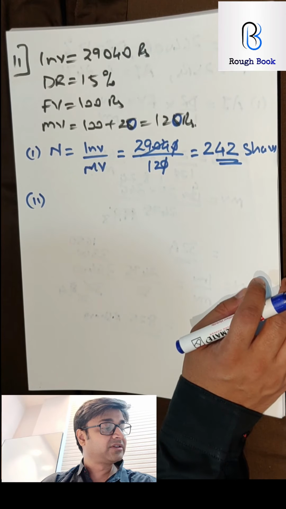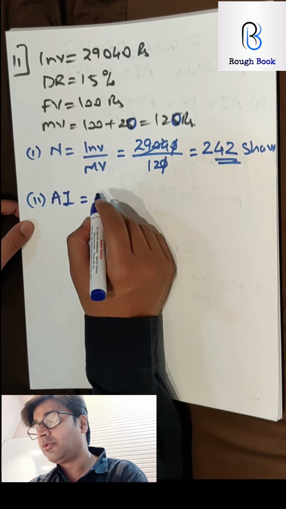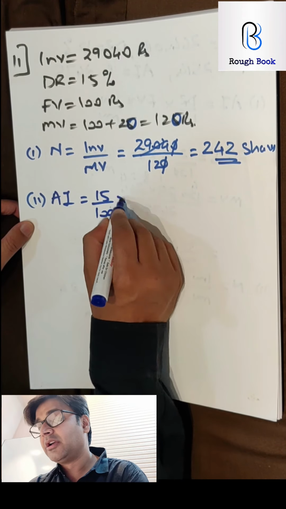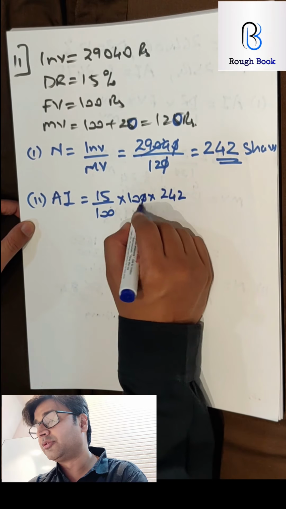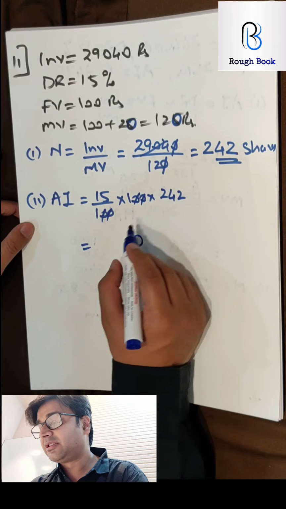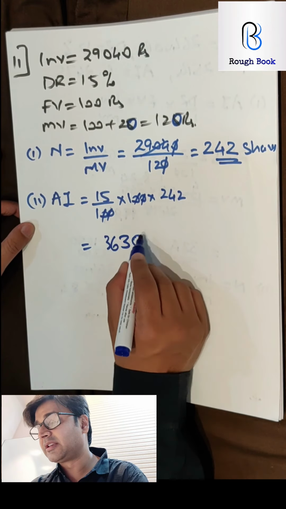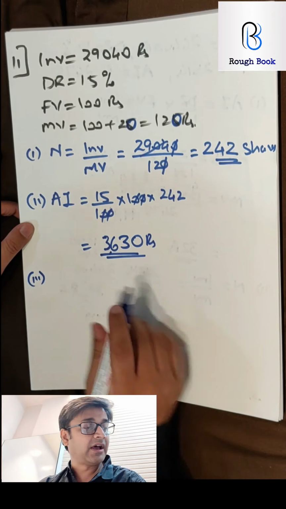The second part, Mr. Tiwari's income from the investment. So annual income will be dividend percent by 100 into face value into number of shares. We got 242. So 2 zeros get cancelled. 15 2s are 30. 6 3s are 18, 6 6s are 36. So 3630 should be the annual income.